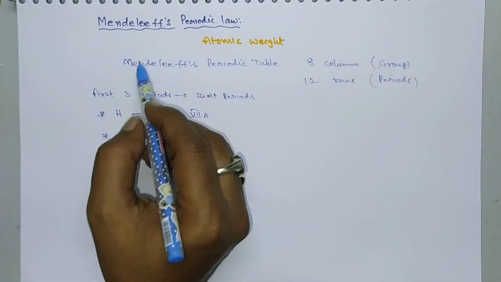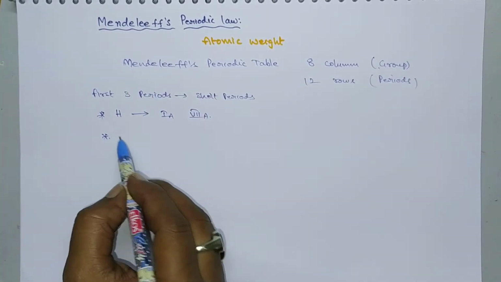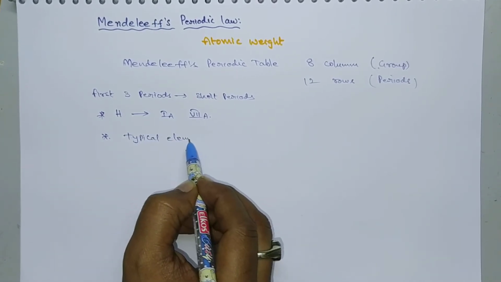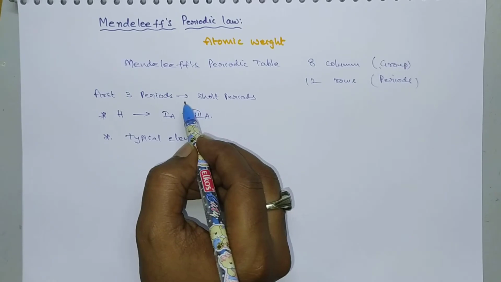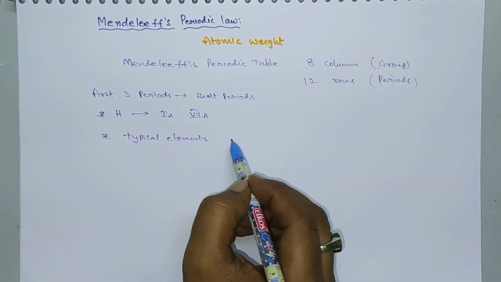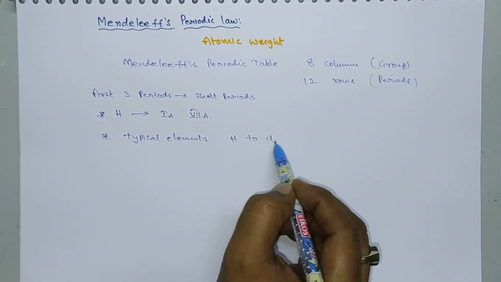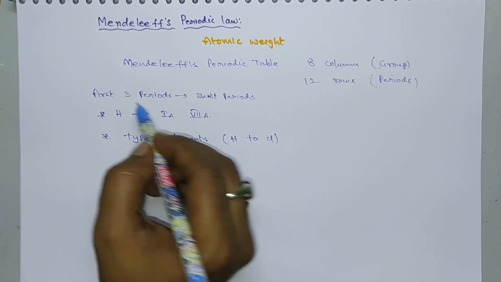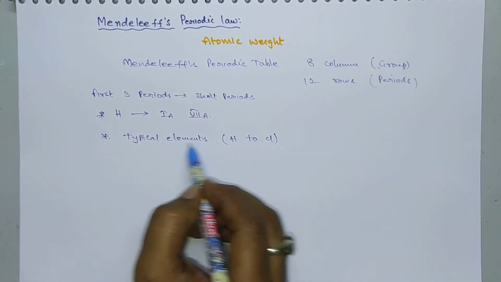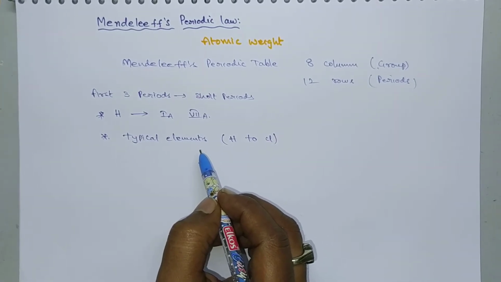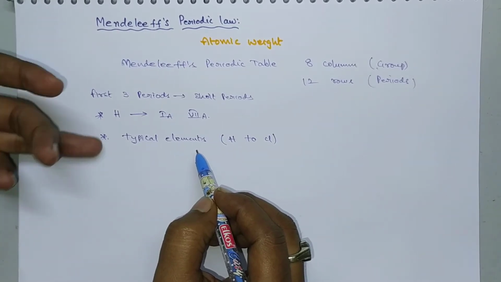Next, the first 3 period elements are called typical elements. The first 3 period elements possess low atomic weights, that is the elements from hydrogen to chlorine. So these elements are called typical elements. Sometimes he asks, which of the following are the typical elements? The first 3 period elements in Mendeleev periodic table are called typical elements.